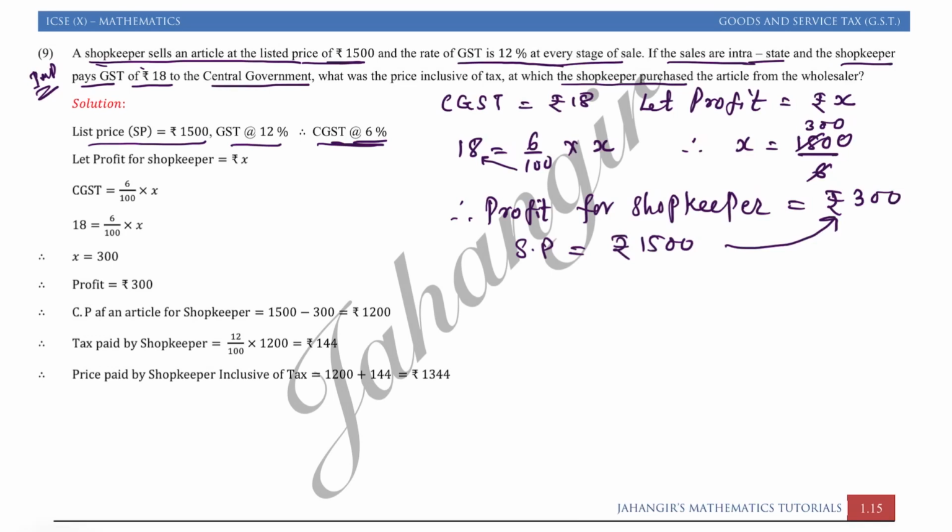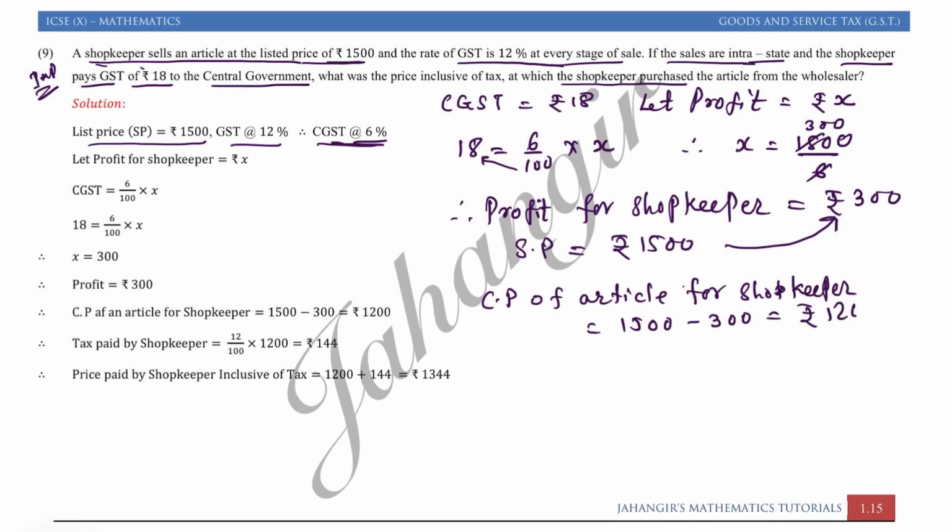So buying price or CP of the article for the shopkeeper is equal to 1500 minus 300, because if you remove the profit you will get the amount he had paid. So he had bought the article for rupees 1200, but he cannot buy it just for 1200 rupees.